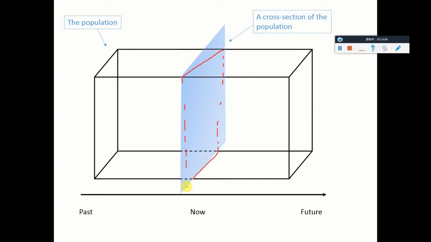There are other parts of this plane that do not meet the cube, but let's call the part of the plane that meets the cube a cross section of the population. It's only part of it, right? At a particular time, which is close to now, right?